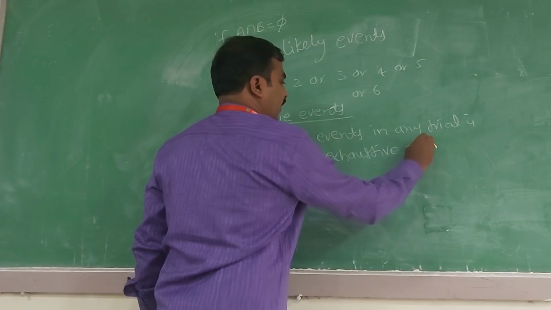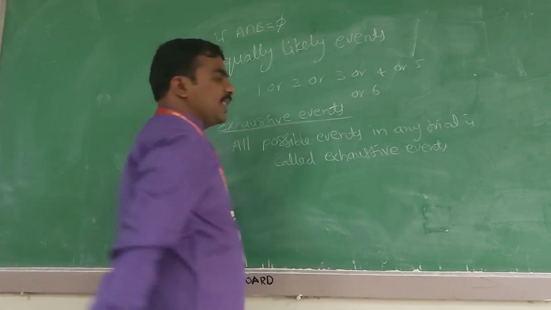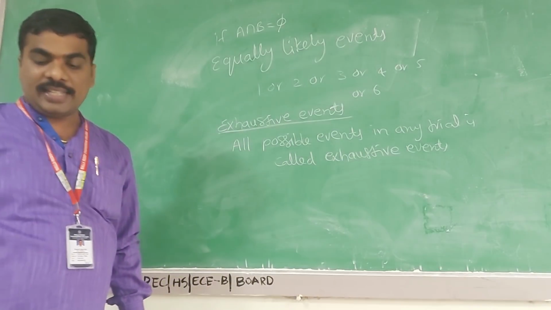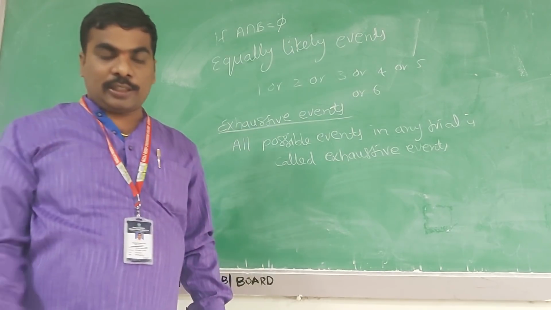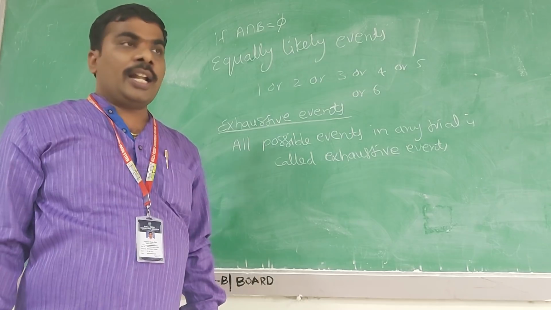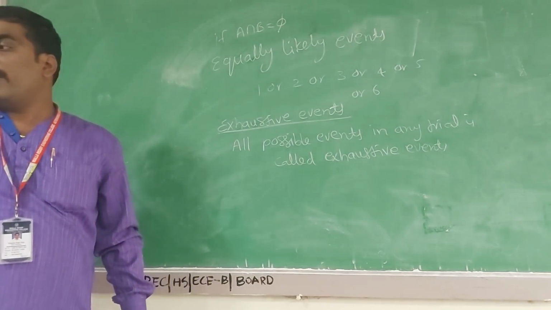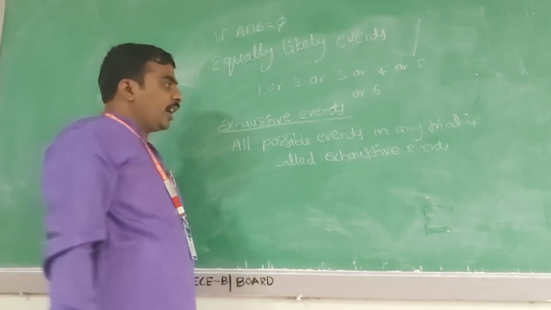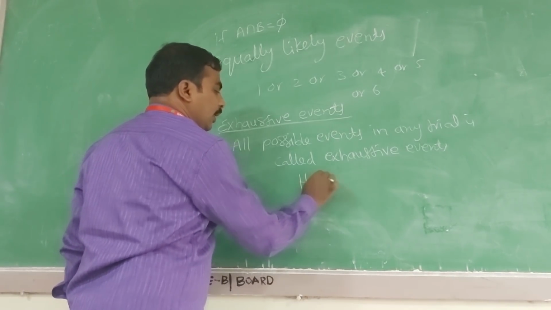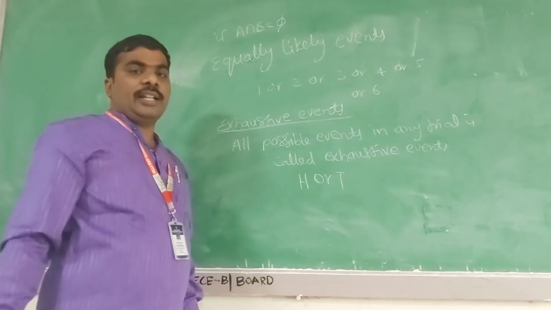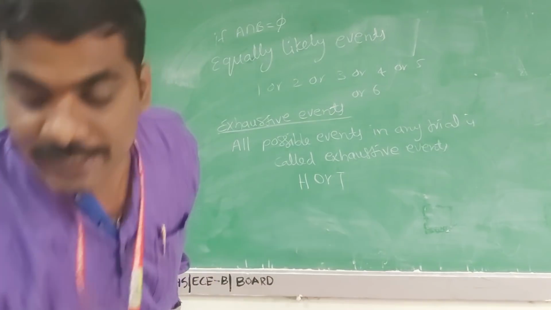For example, when we are tossing a coin, there are two exhaustive events, head or tail.